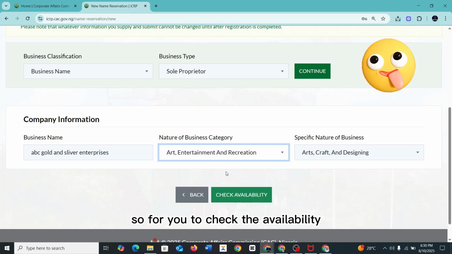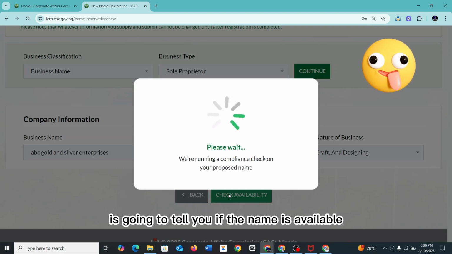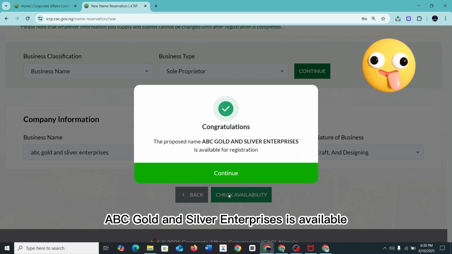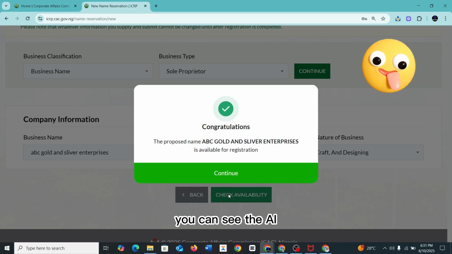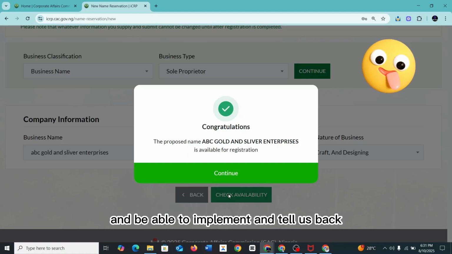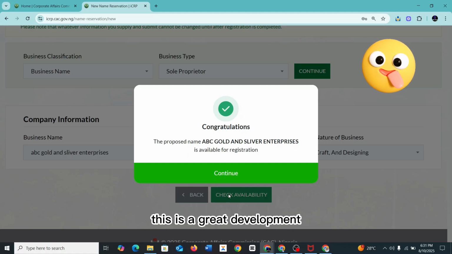So for you to check the availability, you are going to click on check availability, and this AI is going to tell you if the name is available immediately or not. That is what I love about it. Wow, ABC Gold and Silver Enterprises is available. You can see the AI has automatically run through the CAC database and told us back the result that the name is available. Wow, this is a great development.